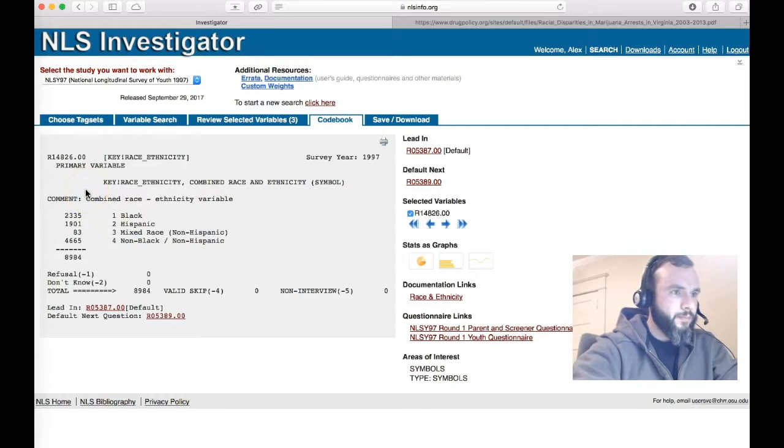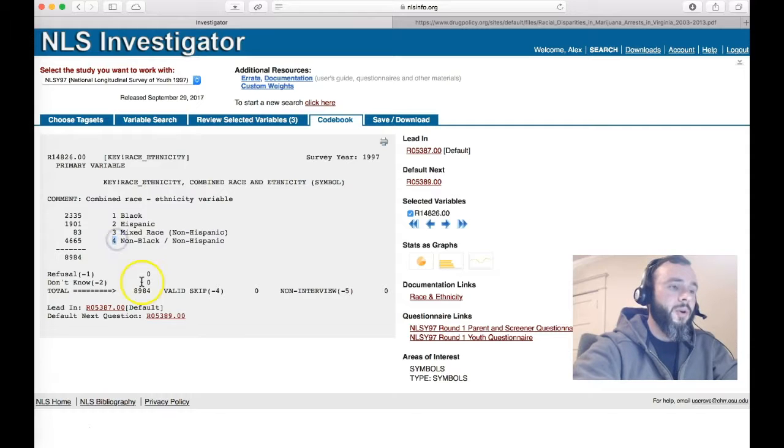So this is my racial makeup: black, Hispanic, mixed race, and non-black, non-Hispanic. That fourth category would be white. If you notice here, I'm just going to show you how this works. Across a line like this, the 4665 means that's how many people fall into that category.